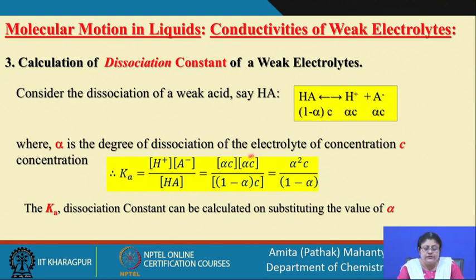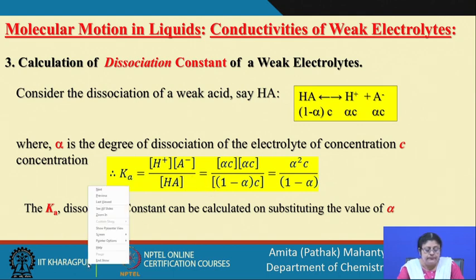So, the degree of dissociation for a weak electrolyte at any concentration, for weak acids like HA, can be represented something like this, and from here, if you know alpha, you can find out the value of the dissociation constant. Am I clear?